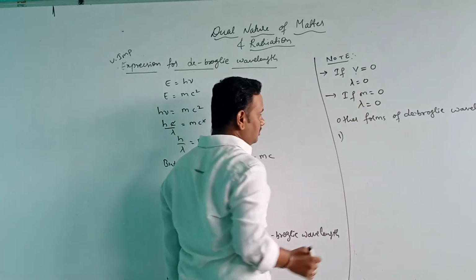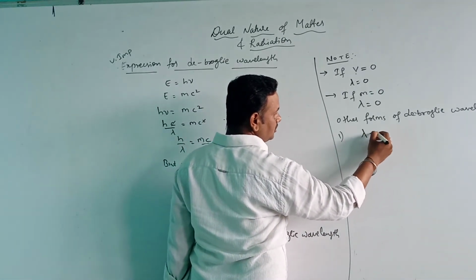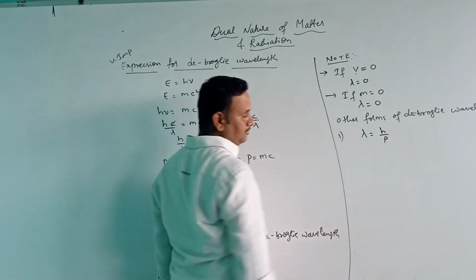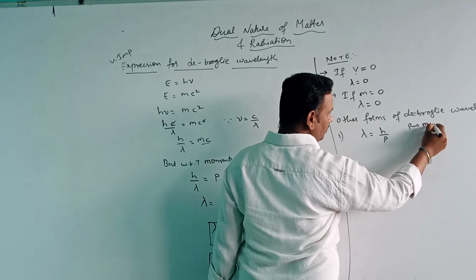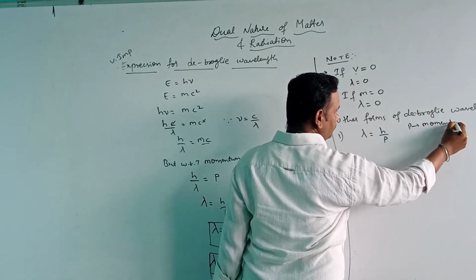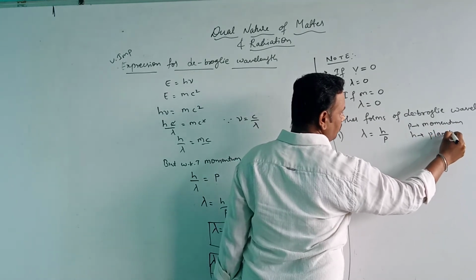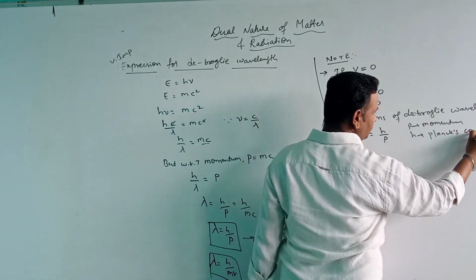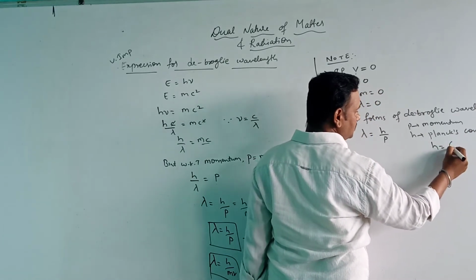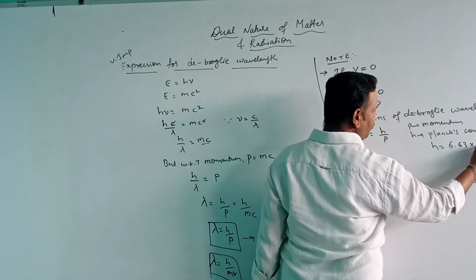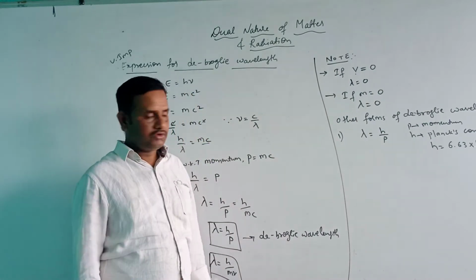The first expression, as we know, is lambda equal to h by p, where p is the momentum and h is the Planck's constant. Always we should remember this value: h is equal to 6.63 into 10 to the power of minus 34 joule second, the value of the Planck's constant.